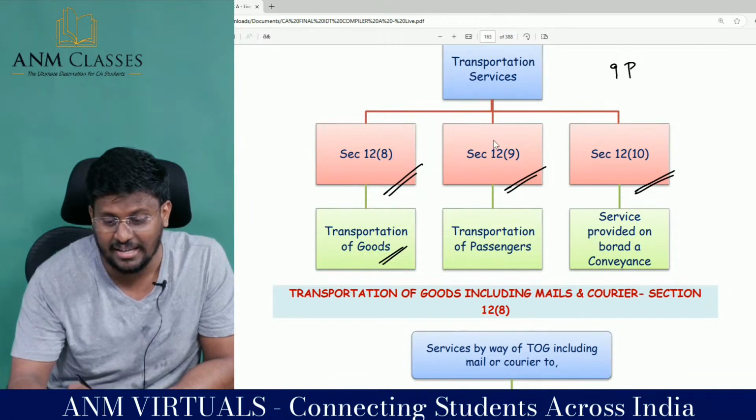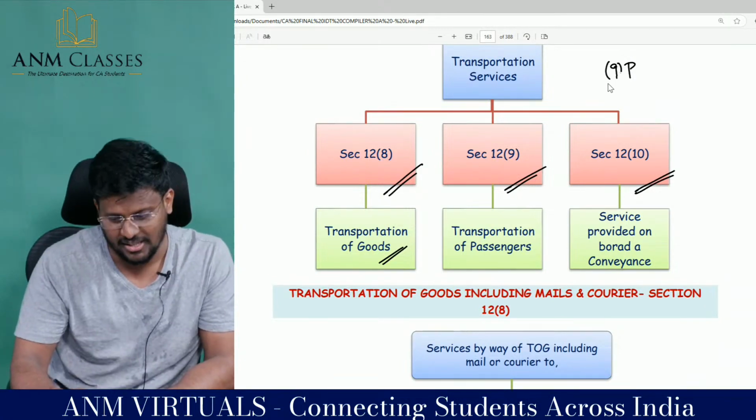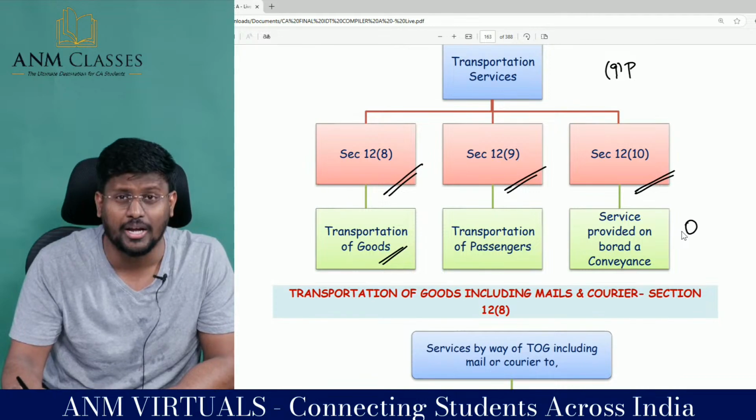And transportation of passengers, P stands for passengers. You look at right, this 9. That's why it is 12.9. Oh, fantastic. Sir, services provided on board a conveyance. That's what on. On. That's why 12.10.